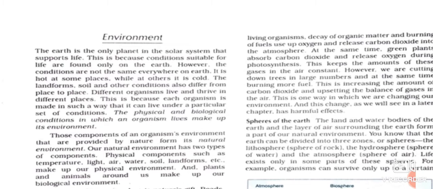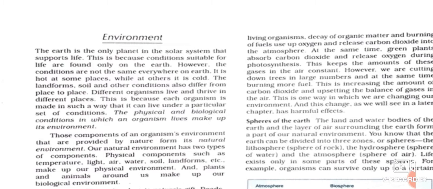Whether these are natural or man-made things, we need them in our day-to-day lives. These things that surround us together form our environment. Thus environment is our basic life support system, because it provides us the air we breathe, the water we drink, the land where we live, and the food which we eat.